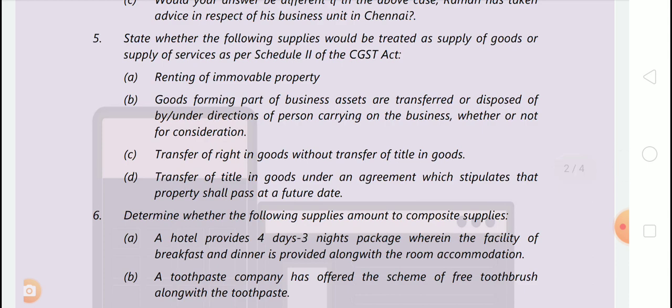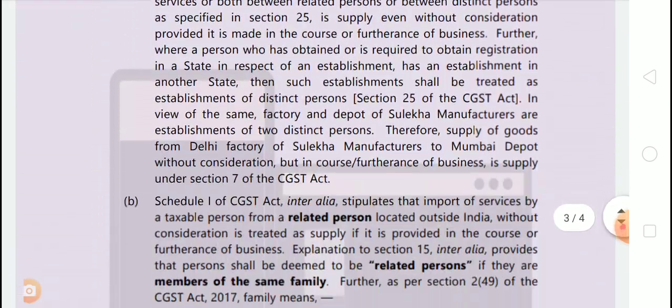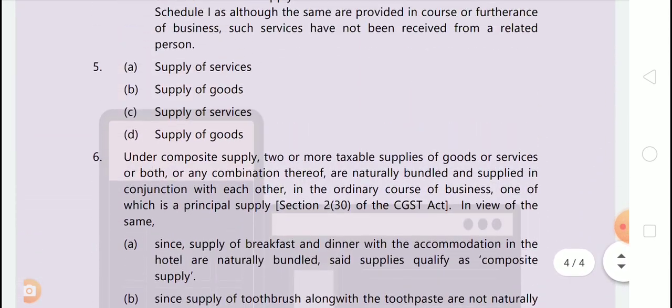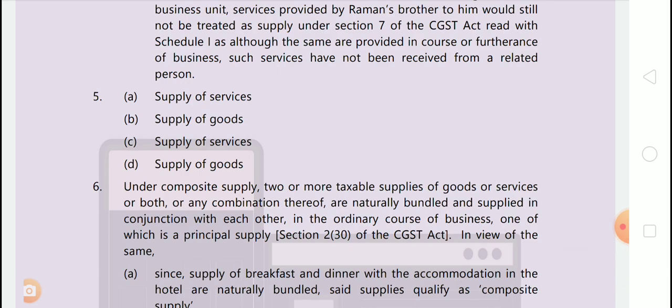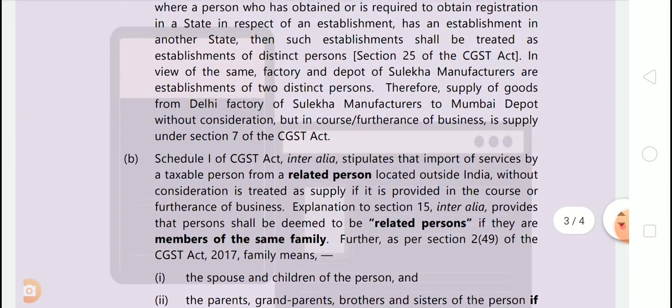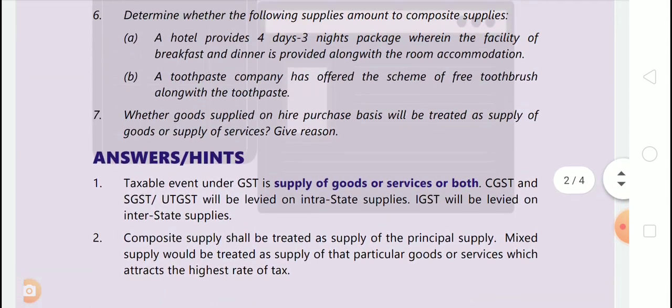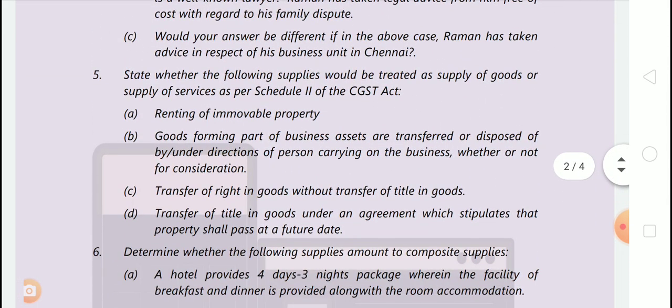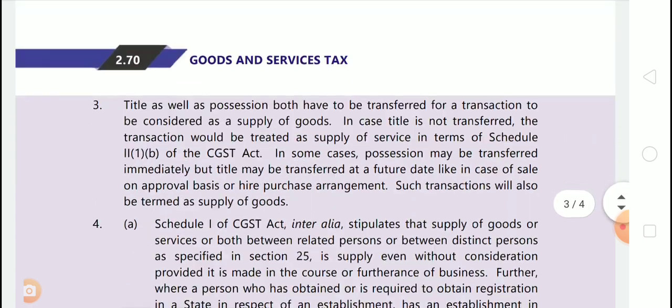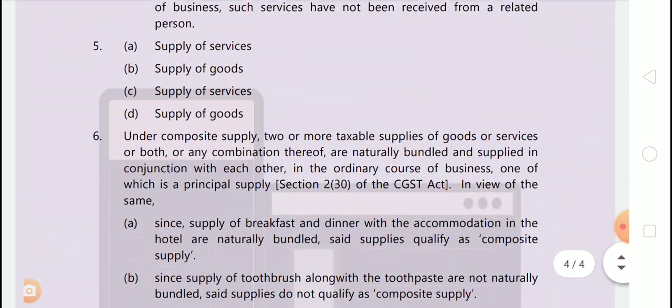State whether the following supplies would be treated as supply of goods or supply of services as per Schedule 2 of the CGST Act. Number A is renting of immovable property. Renting of immovable property is supply of services. Okay, there is no transfer of title now. Second one is goods forming part of business assets are transferred or disposed of by or under directions of person carrying on the business, whether or not for consideration. So this is a case of supply of goods.